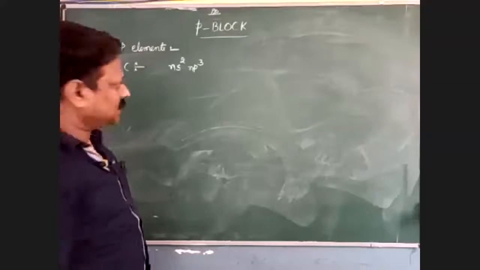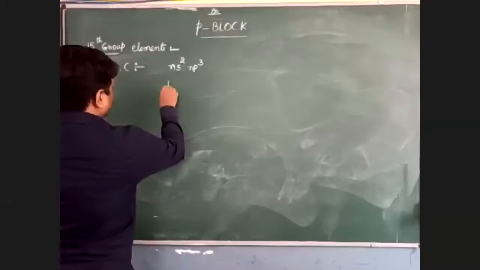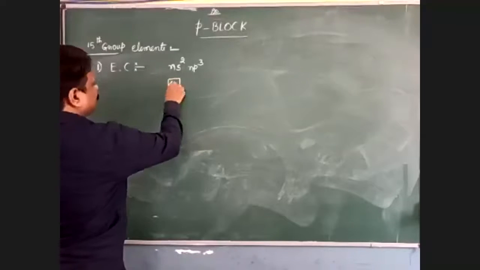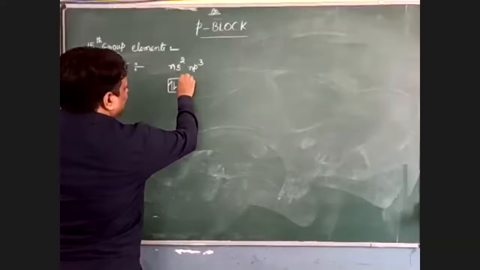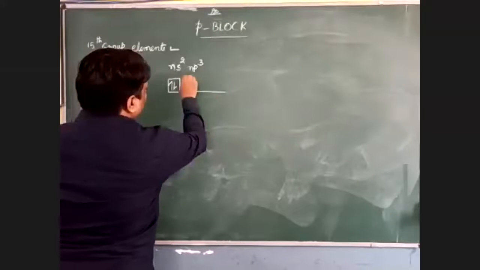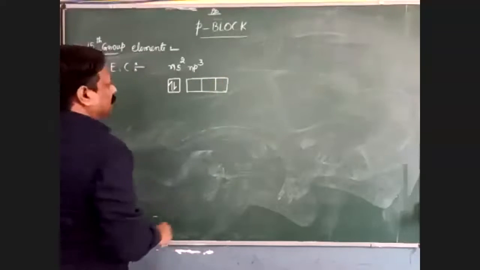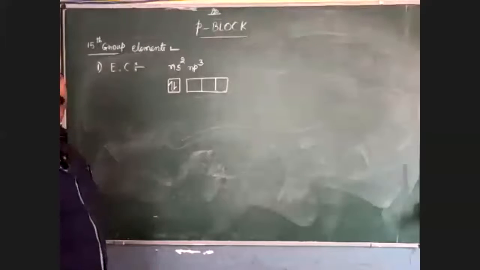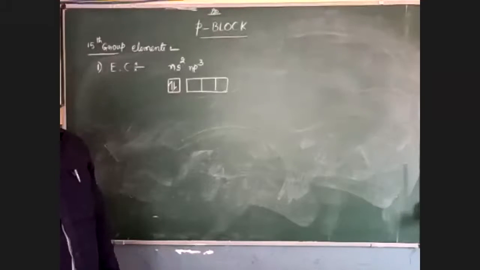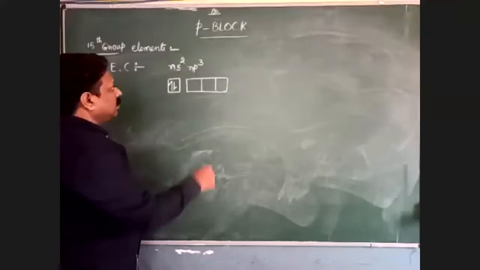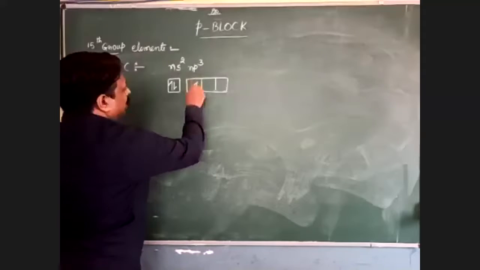In np3 there are 3 p orbitals, px, py and pz, each having 1 electron.